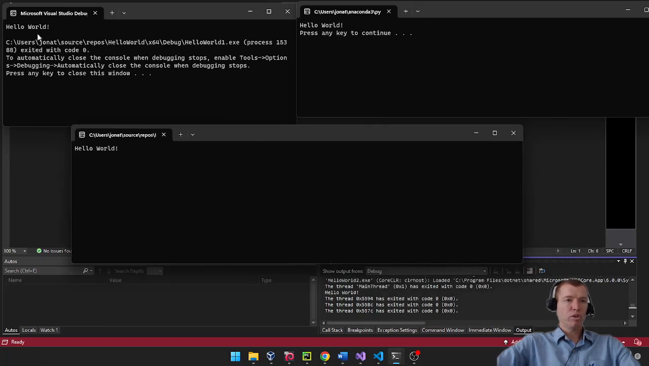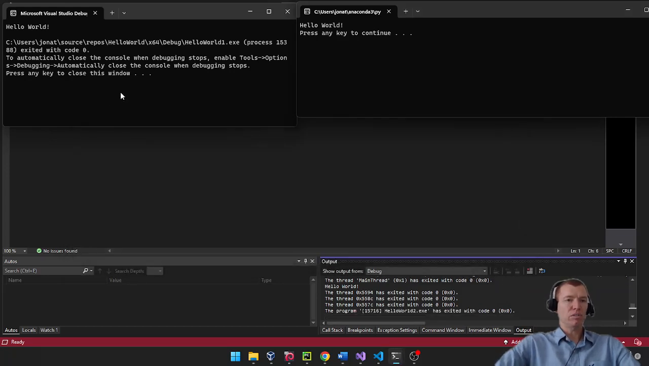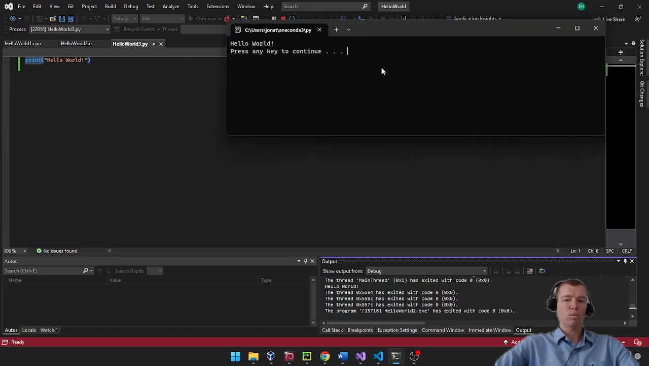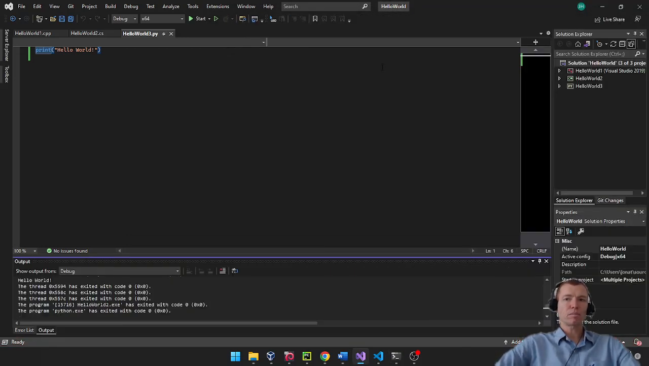Okay, so the first one is my C++. It compiled and created a nice executable called hello-world1.exe and lets me run it. Down here is my C#. It's got a nice hello world, and as soon as I hit enter, it closes. Same with my C++. And then my last one is Python. All 3 applications run great on my Windows computer.